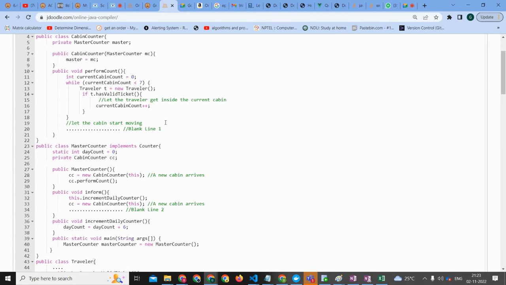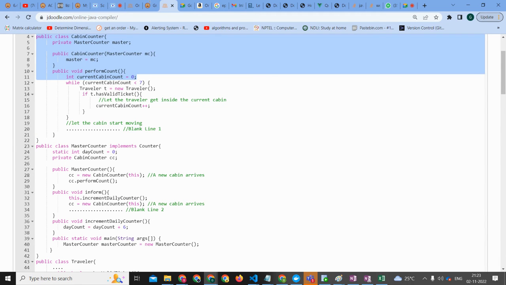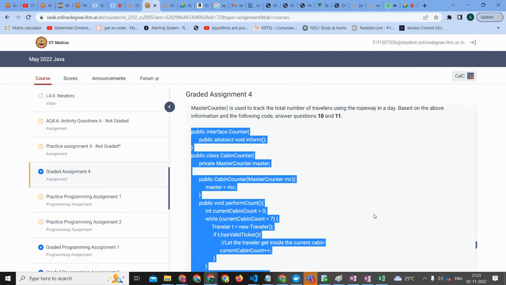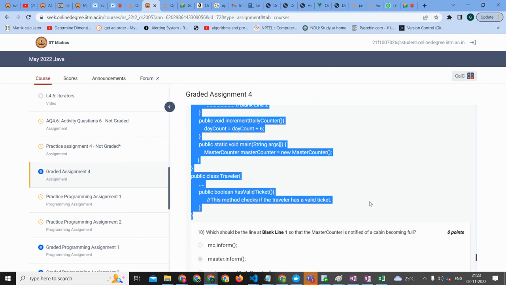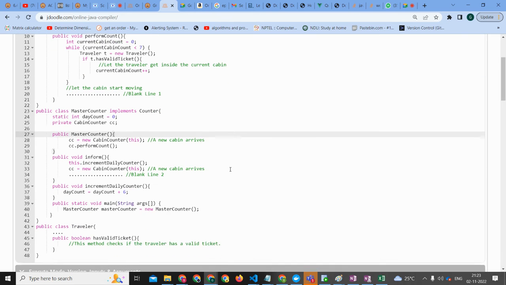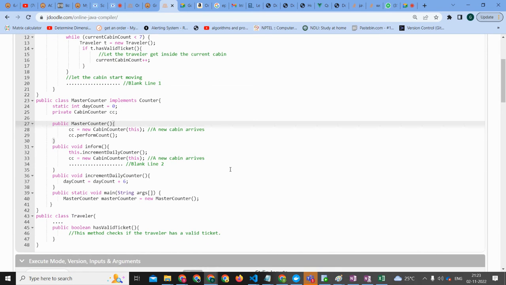So blank line 1, we are supposed to do something here. What should be in the blank so that the MasterCounter is notified of a cabin becoming full? Okay, all right. So let's explore the code.